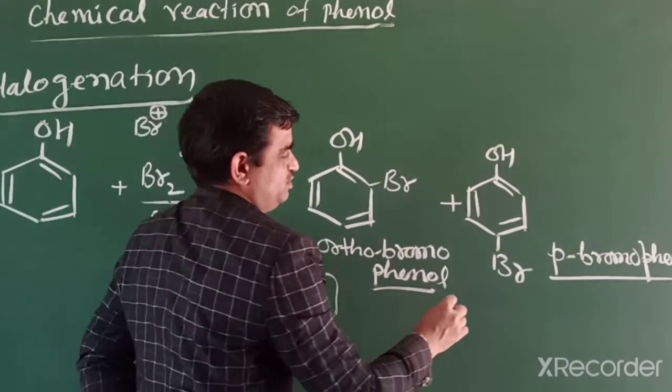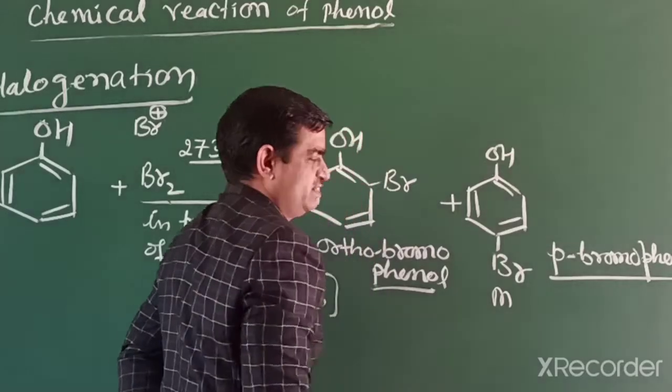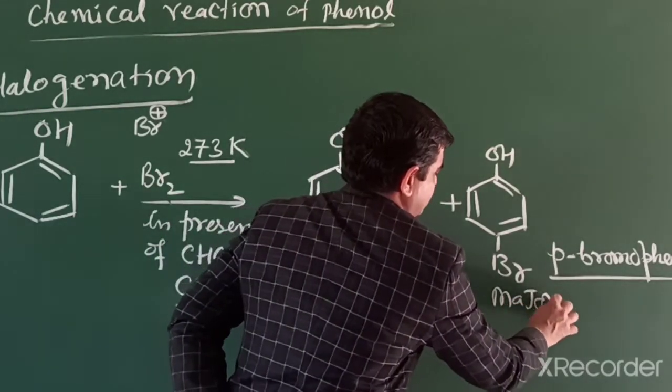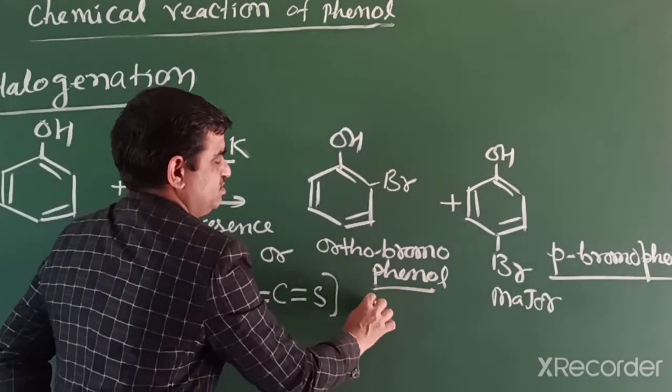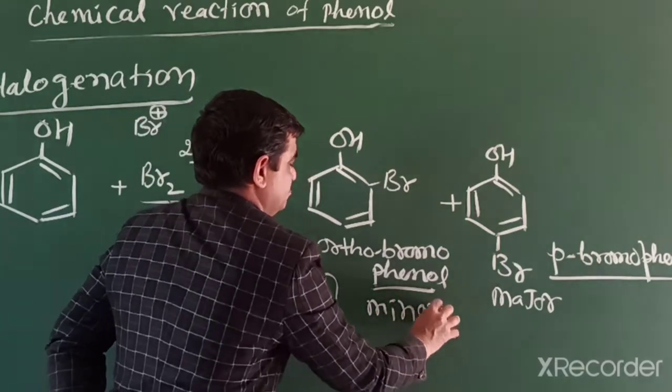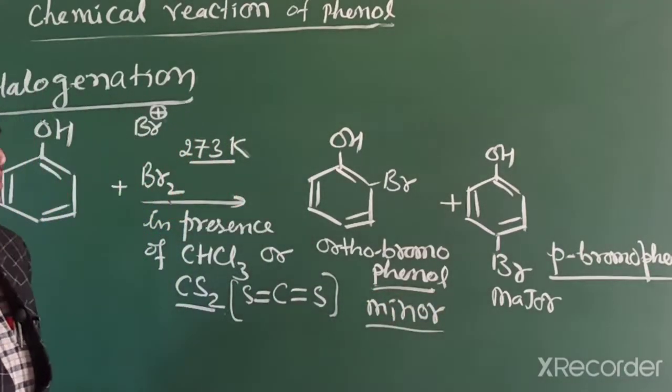The para position has less steric hindrance, so that is the major product, and ortho is minor.